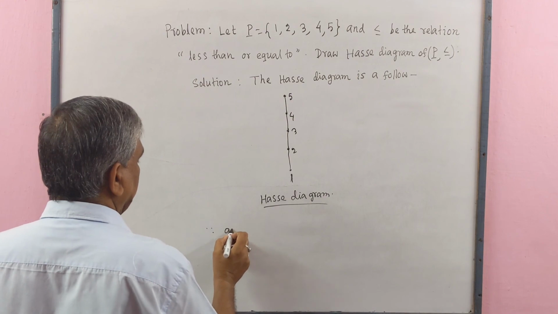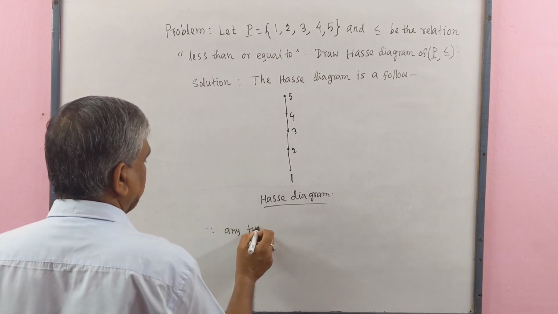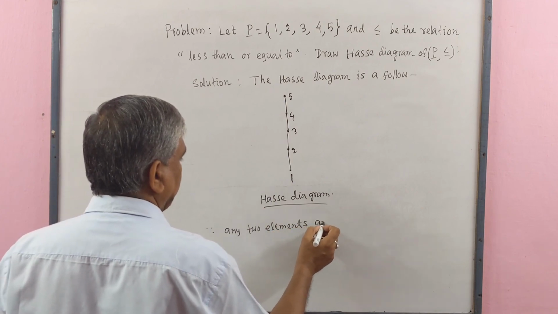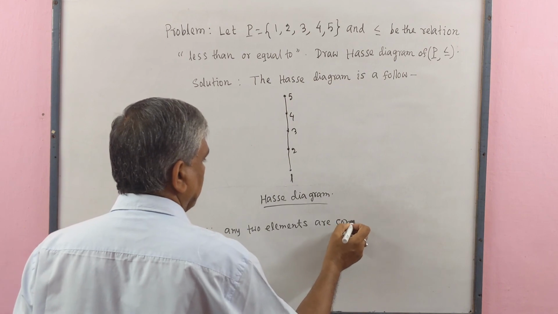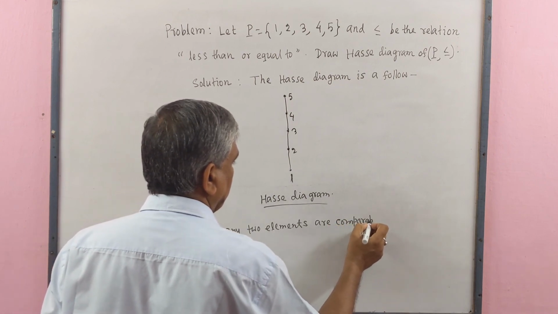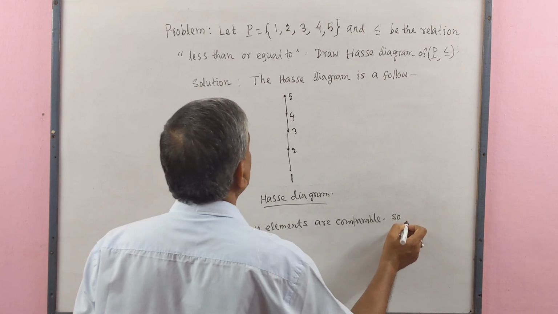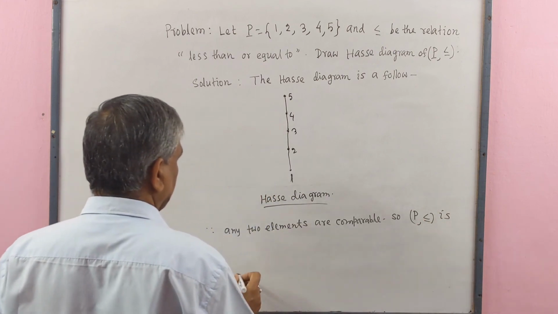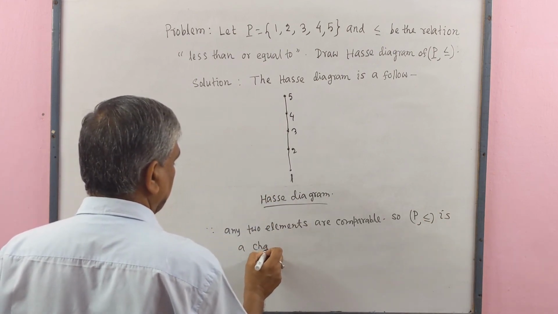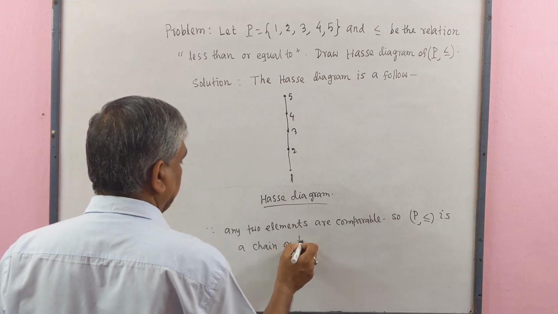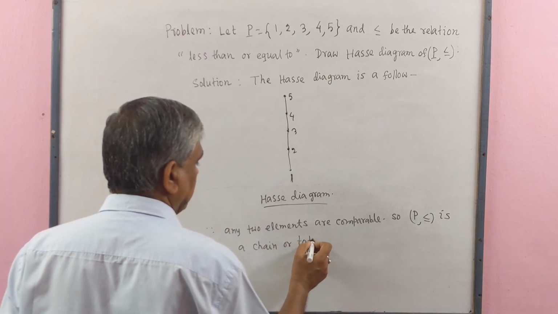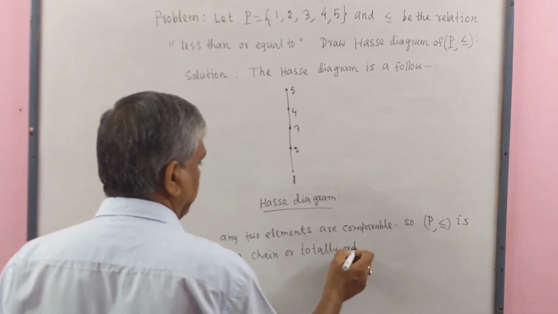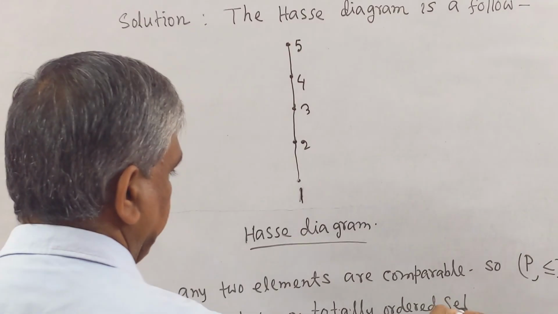Since any two elements are comparable, P with this relation is a chain or totally ordered set.